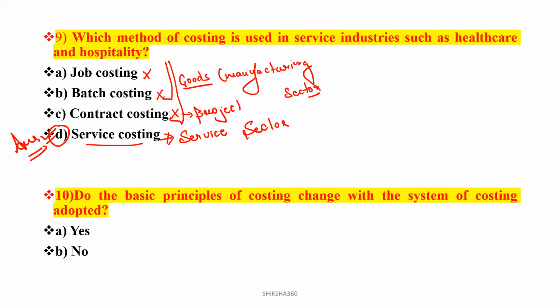So, the basic principles. Very, very important. Do the basic principles of costing change with the system of costing adopted? Can the basic principles be changed with the system of costing adopted or not? Basically, we cannot change the basic principles. Clear? It will be the same here. So option number A is yes. Option number B, no. We cannot change the basic principles. So option number B will be the answer.